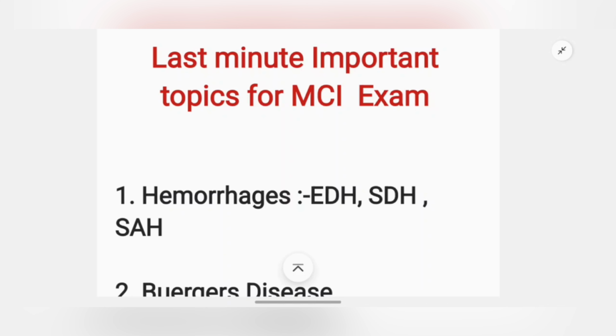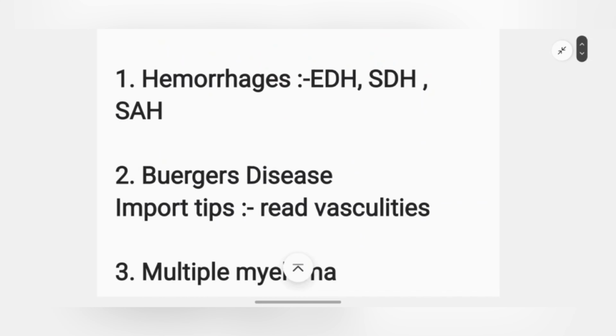Okay, which artery or vein is defected, and what is the special sign or symptom you can see in this type of hemorrhage, and what is the treatment for particular hemorrhage. Okay, these are the main important points you must know about hemorrhages. Okay, so this is a 100% question, this question will come in your exam. Cool. Next, Buerger's disease.